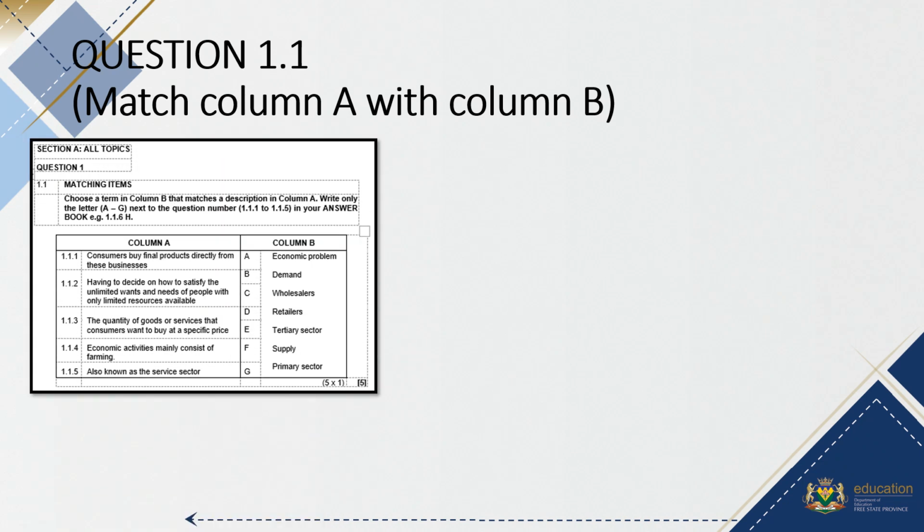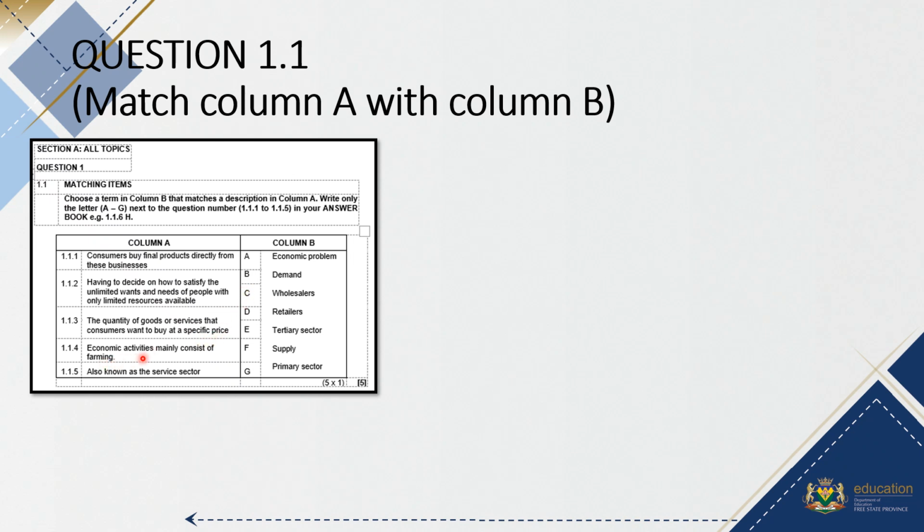So if we look at question 1.1.1, it said customers buy final products directly from these businesses. That would be a retailer. Then 1.1.2, having to decide on how to satisfy the unlimited wants and needs of people with only limited resources available. That is your economic problem. Then 1.1.3, the quantity of goods and services that customers want to buy at a specific price. That will be B, your demand.